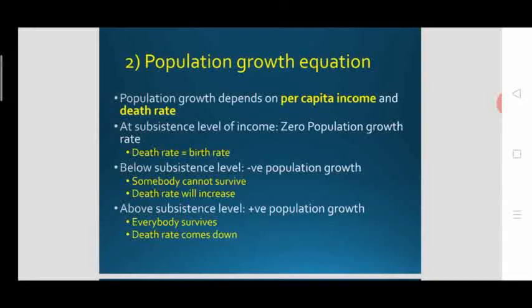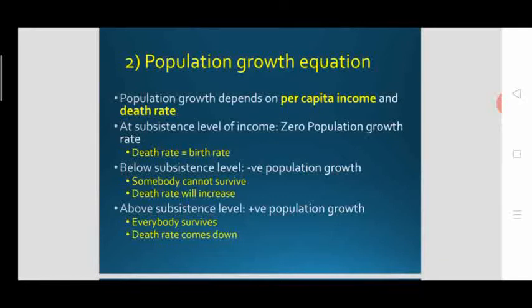Here the birth rate and death rate are equal. That means here at the subsistence level, death rate and birth rate are not zero, but both are equal. Then the population will not fall, population will not grow, population growth will be zero when the per capita income is at the subsistence level of income.